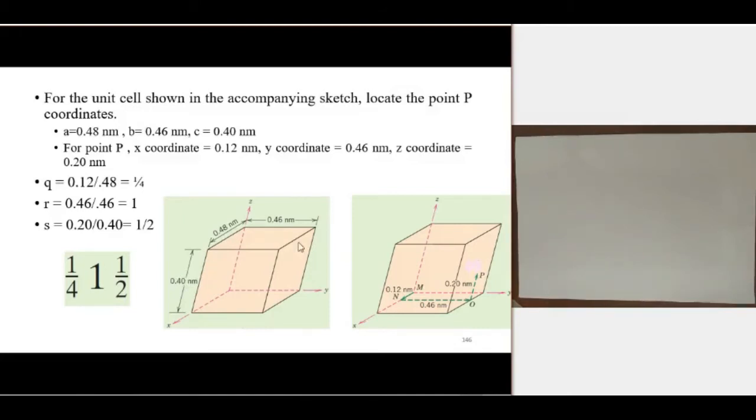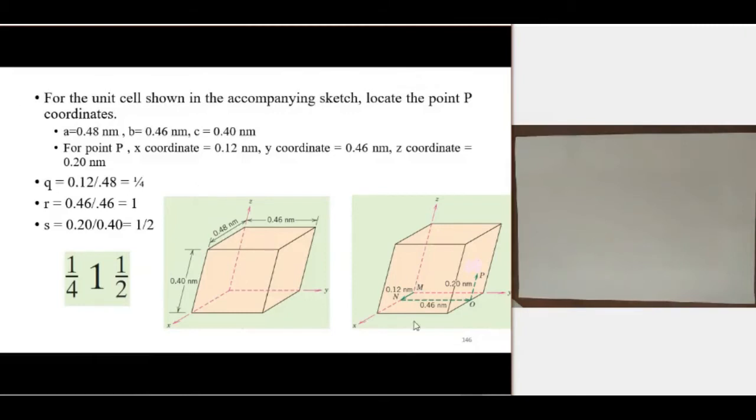I need to find the position of this point P. This point P is located 0.12 nanometer in the x direction, and in the y direction the distance to the point P is 0.46 nanometer. In the z direction, from this plane to this point P is 0.20 nanometer. So we know the distance from the x, y, and z axes to this point P.